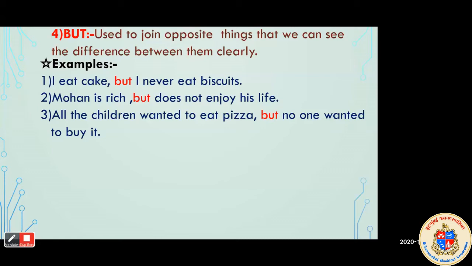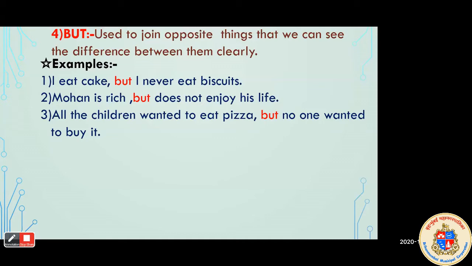So here, three examples are given of the conjunction but. Here you can see that I eat cake, but I never eat biscuit. Here two opposite ideas are given. He likes to eat cake, but he never eats biscuits. Yes or no? We can see two different, opposite ideas given here. These two sentences we can join here. I eat cake, but I never eat biscuits.